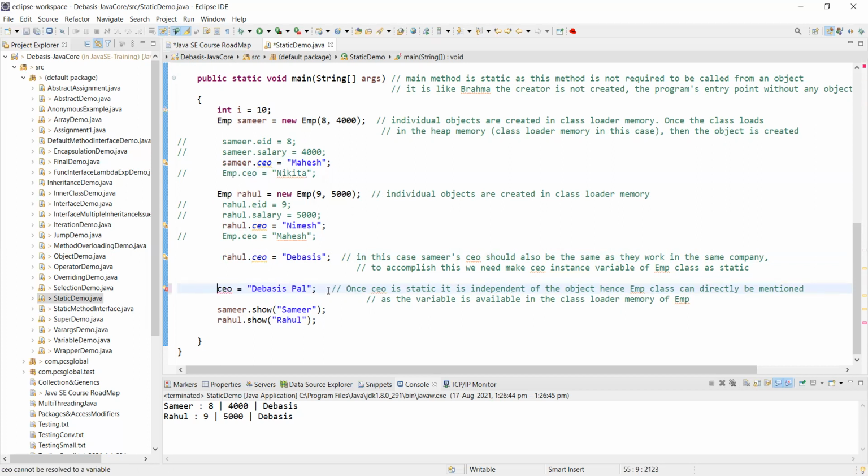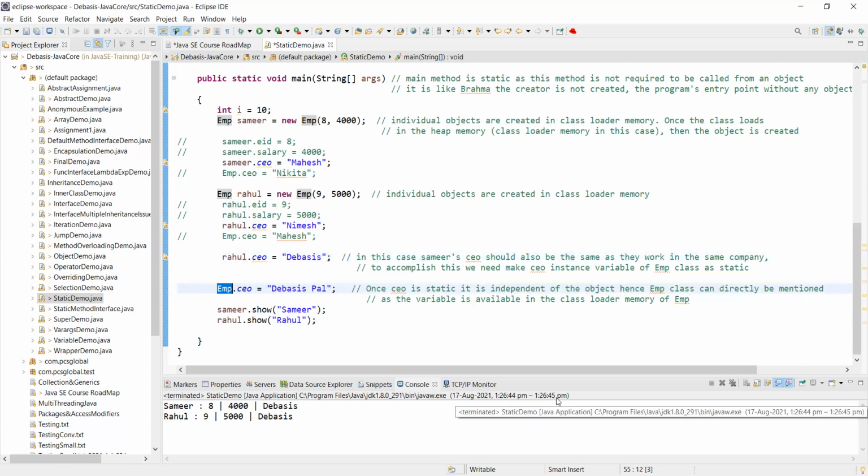No, because it doesn't have any source. Where are you referencing this from? So it has to have some reference or an object like this. Samir is an object. Rahul is an object. Emp is a reference only. It's a pointer to an object.